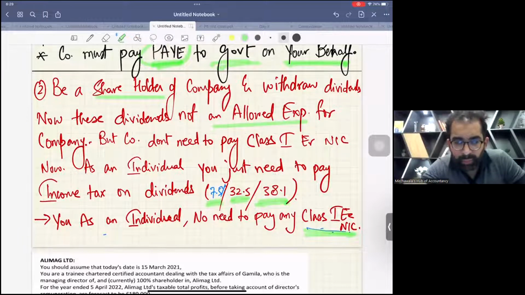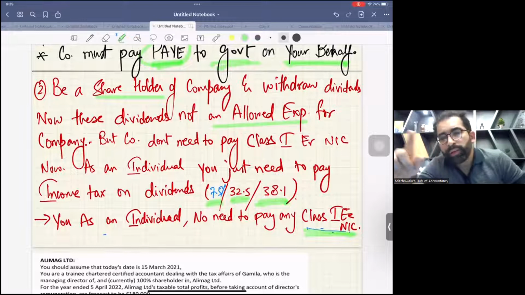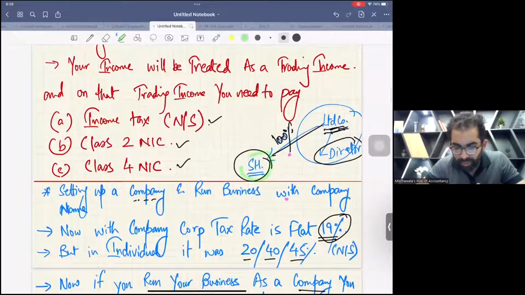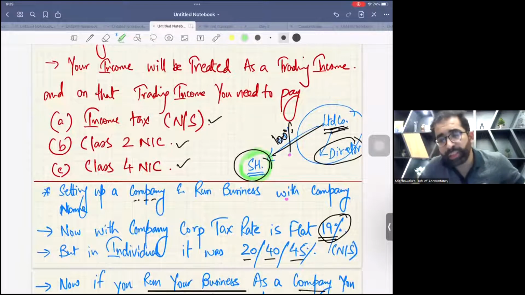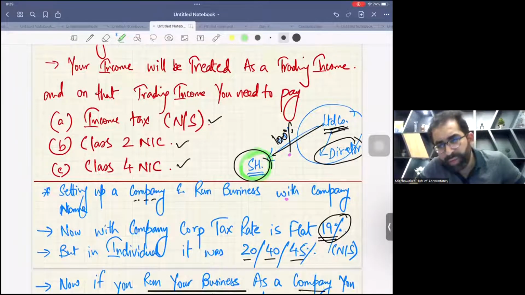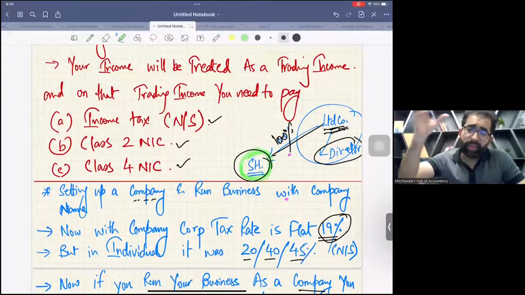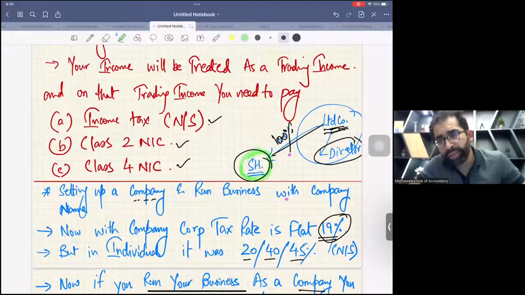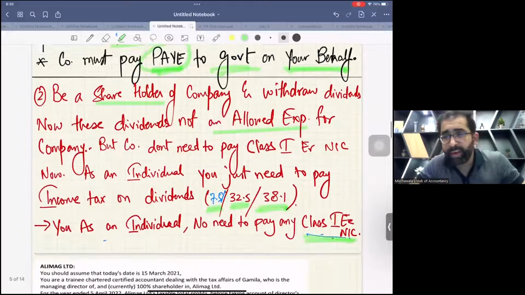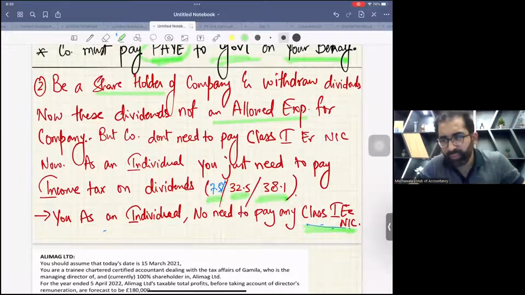Point 2, somebody's asking for repetition. Okay, sure. Now we are the shareholders. As we form the company, we have 100% of the shares. So yes, we are the shareholder of the company as well. So we can take out funds in the form of dividends, right? When you take out funds in the form of ordinary dividends, for companies, dividends are never an allowed expense. We have not studied such a thing in our course. Dividend is not an allowed expense.